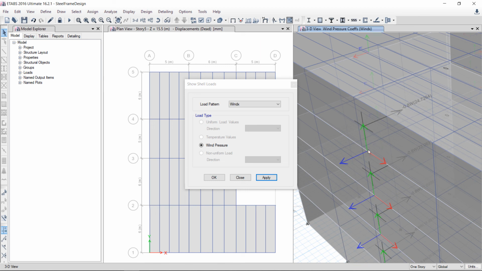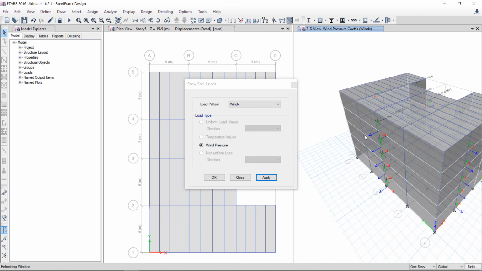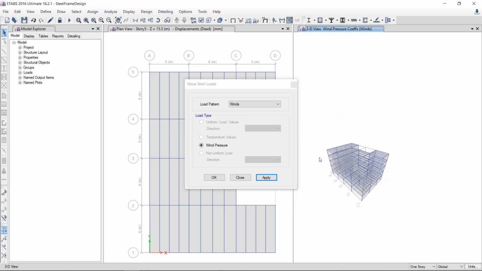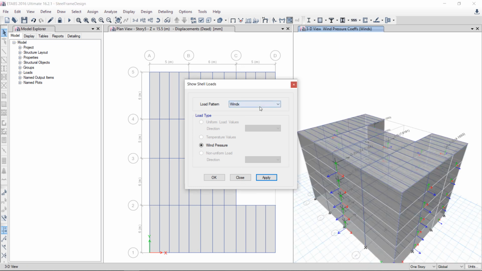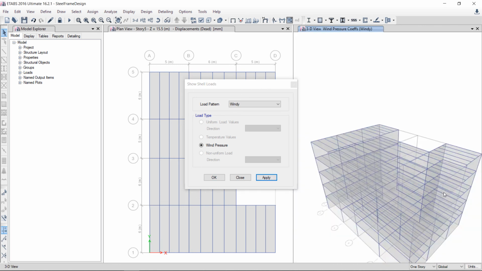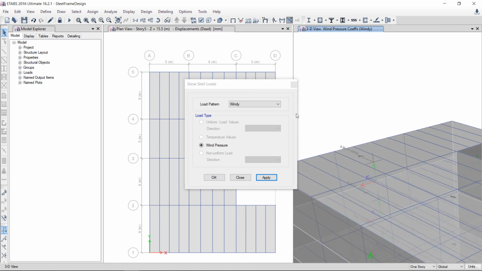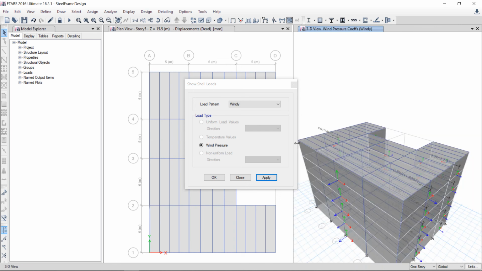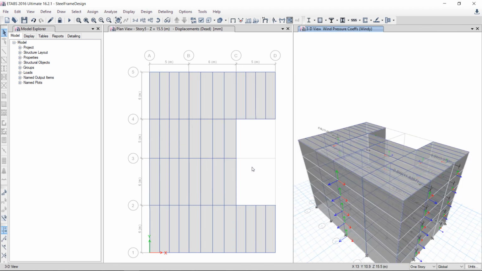Now you can see the direction. When I applied it at the start, I put -8 because the local axis is outward. So now it is showing the direction of the wind load in the x direction, and here is the windward and leeward in the x direction, and here for the wind y, apply. Wind in positive direction, that is outward. So that's how our wind load is, as we have defined.